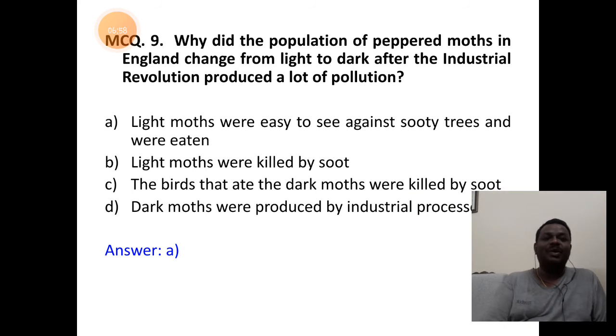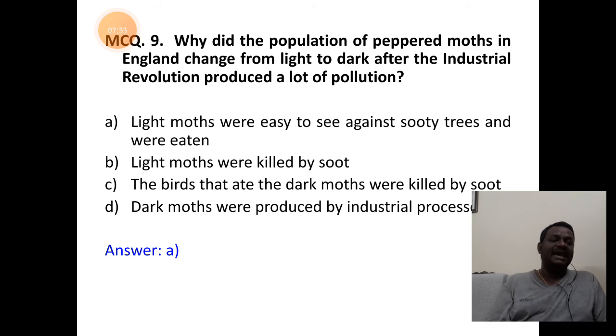The 9th question. Why did the population of peppered moths in England change from light to dark after the Industrial Revolution produced a lot of pollution? So what was the reason for the dark moths to have more population than the lighter ones? A. Light moths were easy to see against sooty trees and were eaten by their predators.